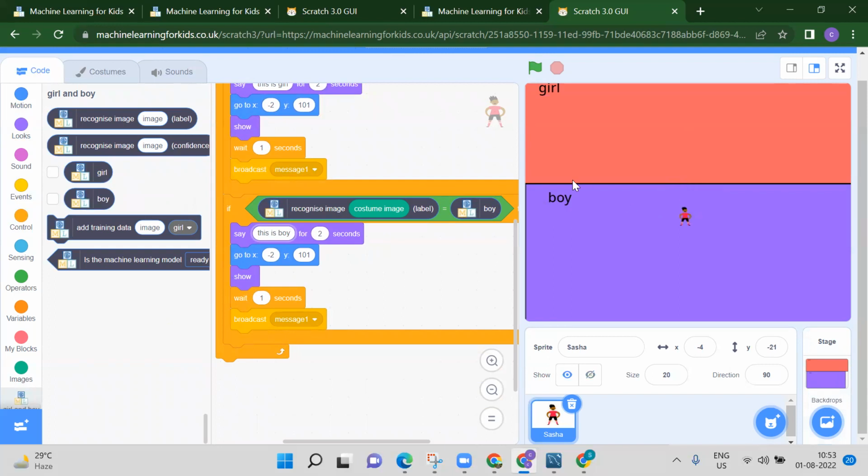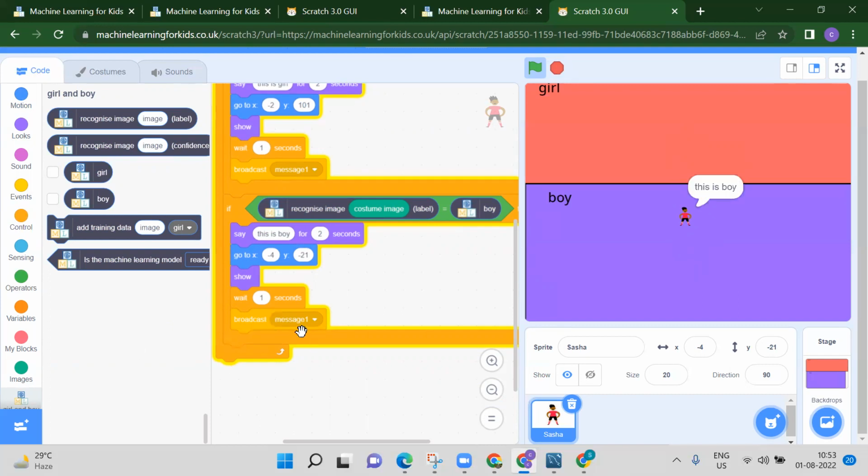So here we have to add -4 and what is this? -21. So you need to write -21. Okay. Now see if I run. This is boy. So you will get here. But we have to change the costume because we added lots of costumes.